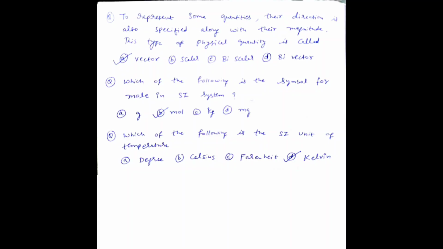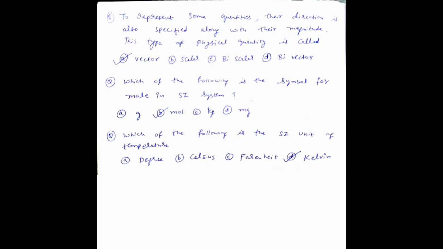Now let us see a few questions on these things. First question: to represent some quantities, their direction is also specified along with their magnitude. This type of physical quantity is called a vector. For a vector we need magnitude as well as direction. So option A, vector, is the right answer.